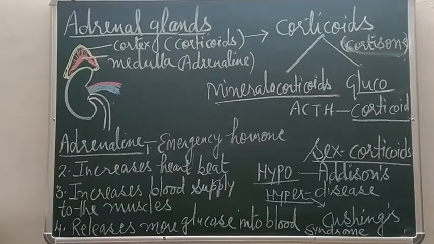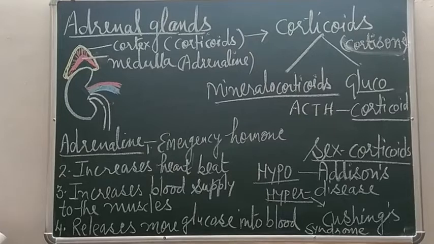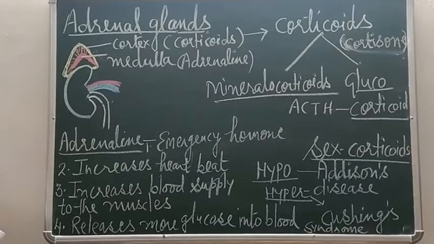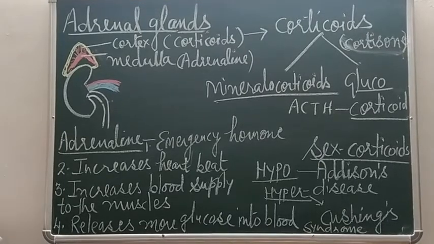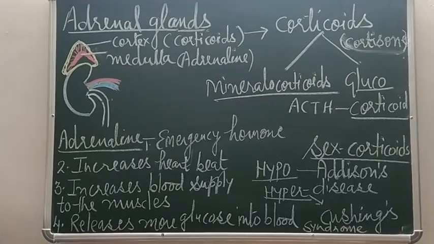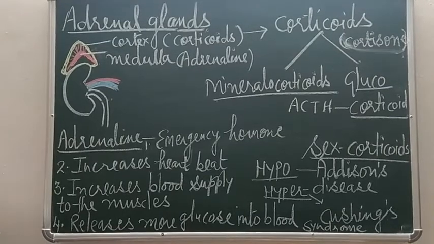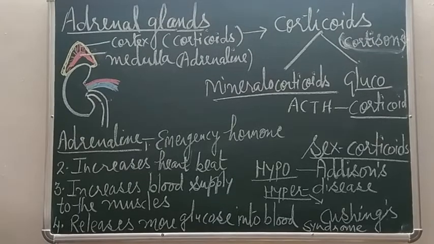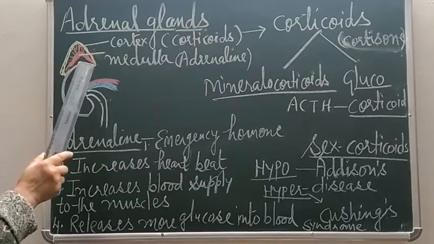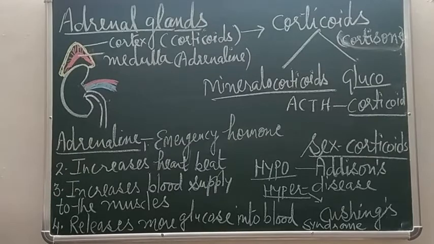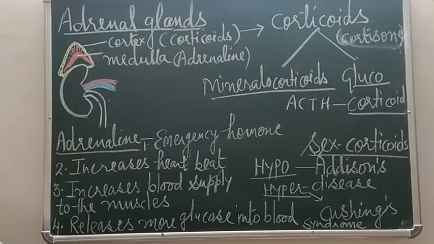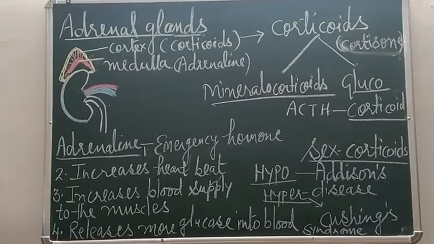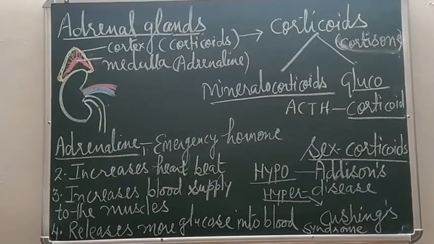In my previous video, I had introduced you to the chapter endocrine system. There I had told you, according to your syllabus, there are 4 endocrine glands: adrenal glands, pancreas, pituitary gland and thyroid gland. Today I am explaining to you about the adrenal gland. As I had told you, about each gland you have to learn about the location, the shape and the function of that particular gland.